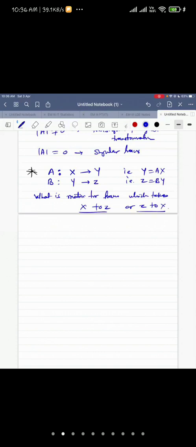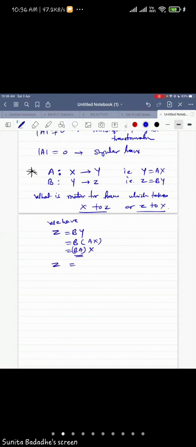So for x to z, what to do? We have z equal to By, right? And what is y? y is nothing but Ax. So we will get it as BAx. So what we are getting? z equal to BAx. So which transformation is taking x to z? That is BA.